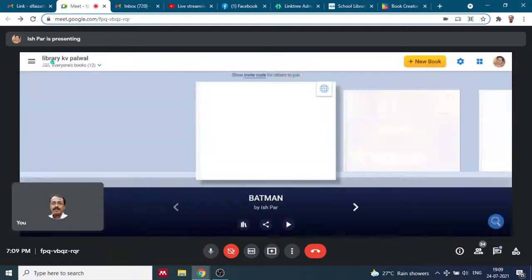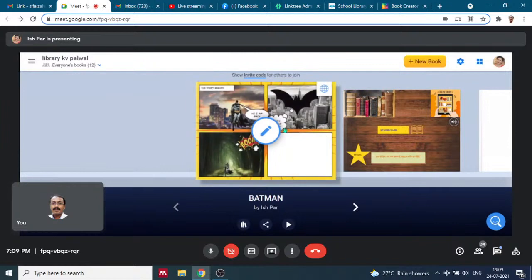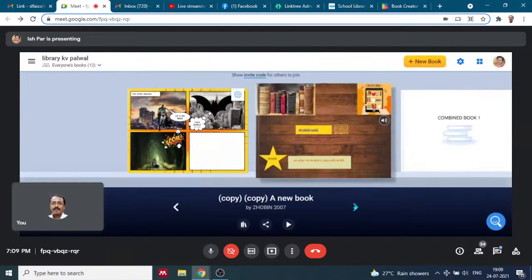My books. I want to share this collection with my students. So when you select this book, which is in the center and in bigger size, this shows the published picture. Your book is published. Like this book is not being published, so there is no sign of it. This book is published, so you can see this option. You can check it in other books also.